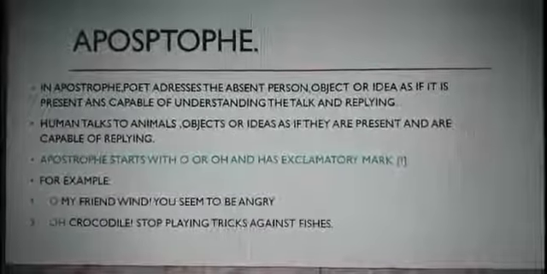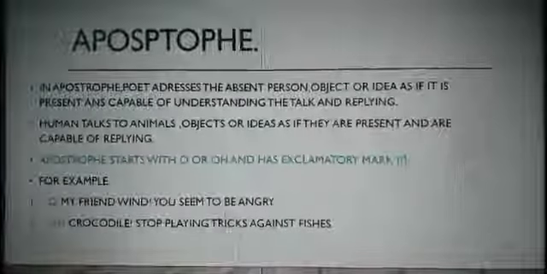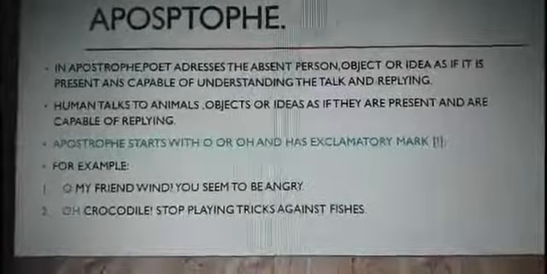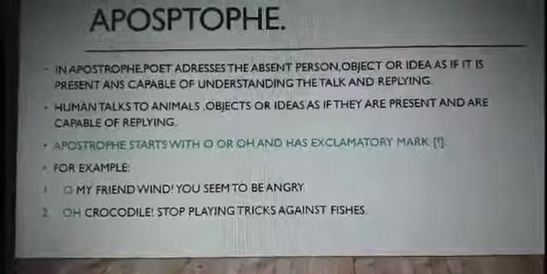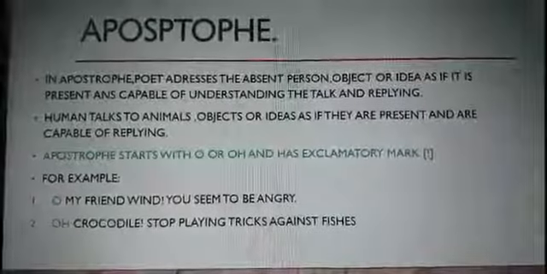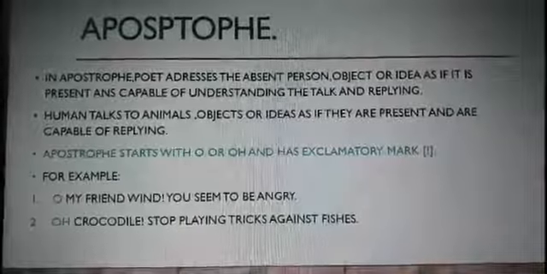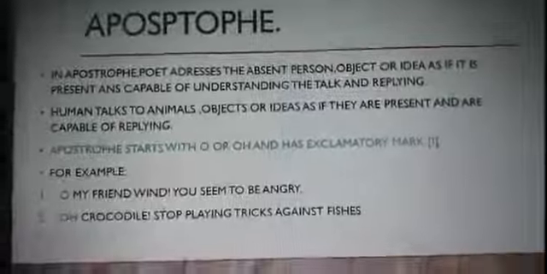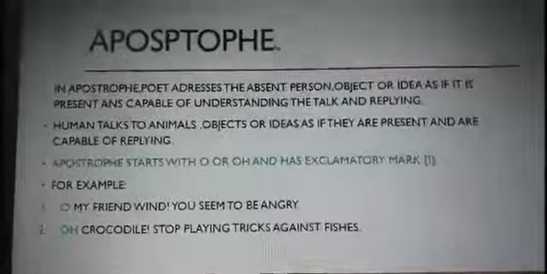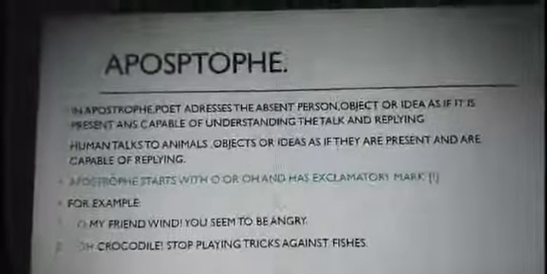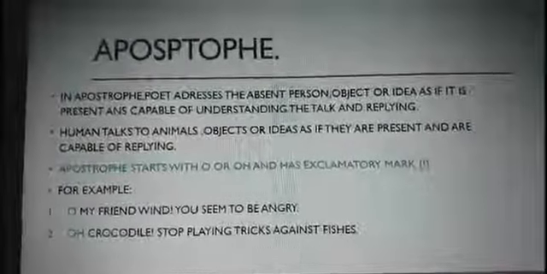In apostrophe, the sentence starts with O and a mark of exclamation. Let's look into the example. Oh my friend wind, you seem to be angry. Here the human talks with the wind and the sentence starts with O and has a mark of exclamation. Next example is, oh crocodile, stop playing tricks against the fishes. Here the human is talking with the crocodile and the sentence starts with O and has a mark of exclamation.